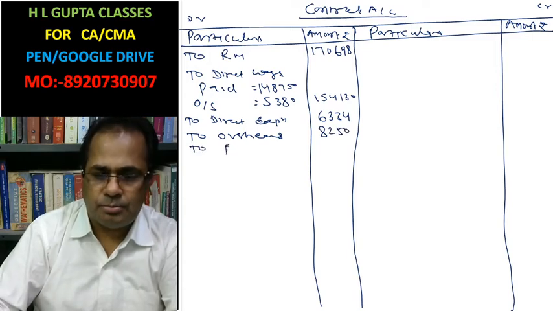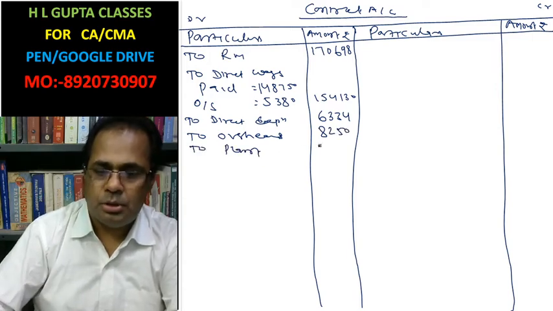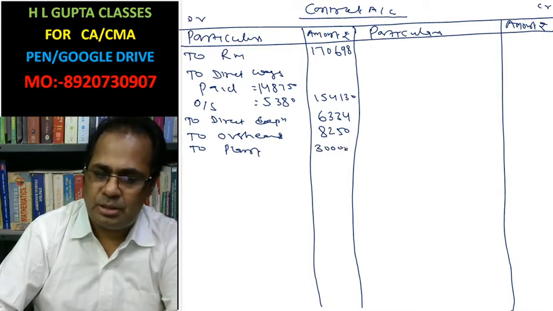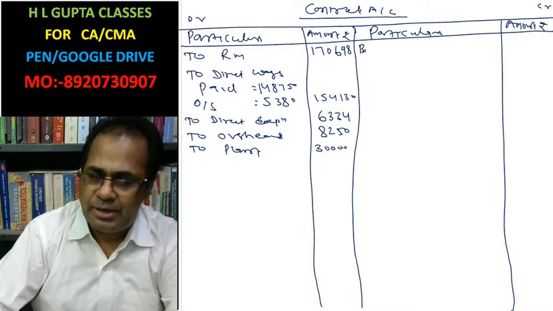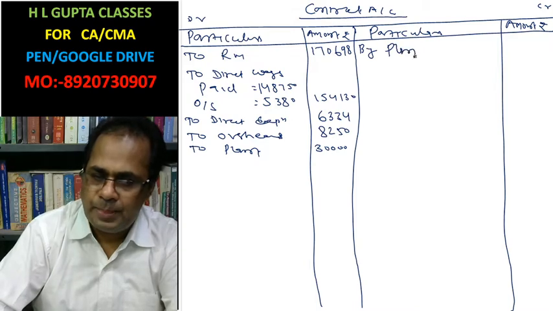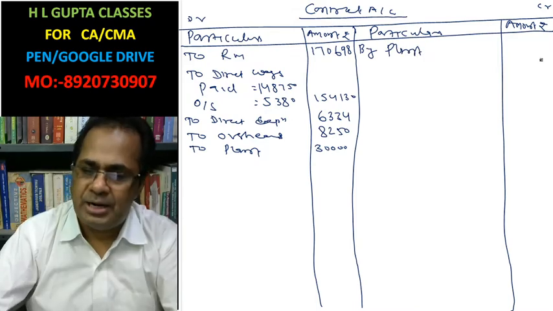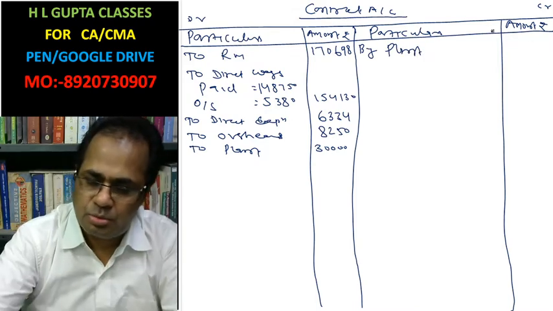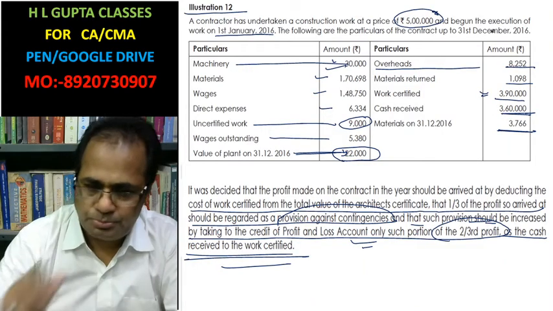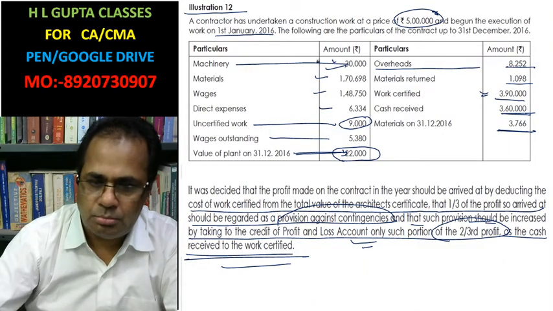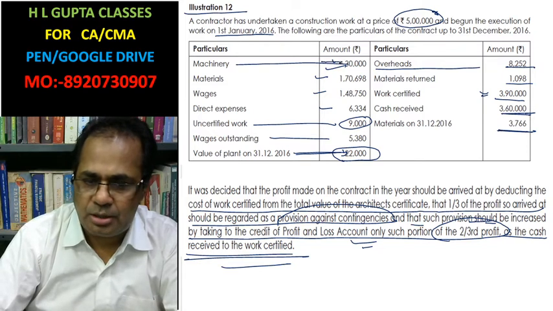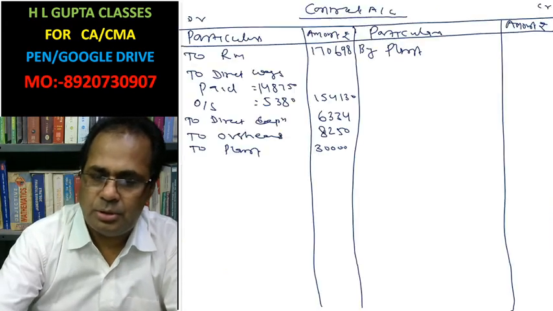To plant, 30,000 plant is here. By plant you write: at the end of the year, the plant is 22,000. You had invested earlier 30,000 in plant. The plant on 31st is 22,000.